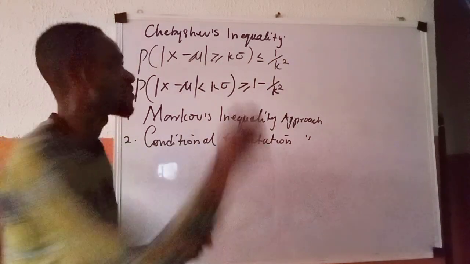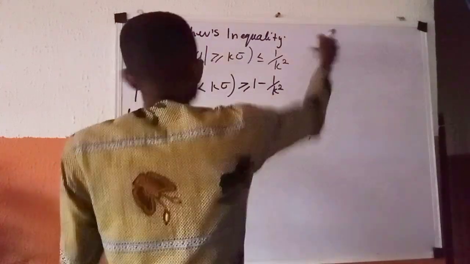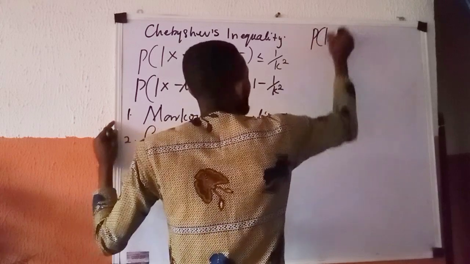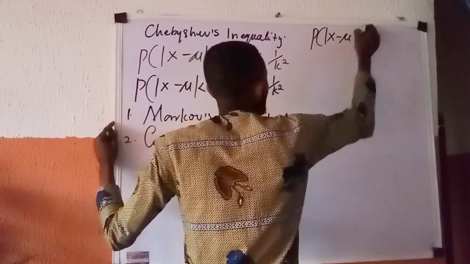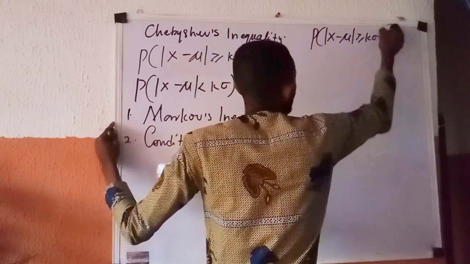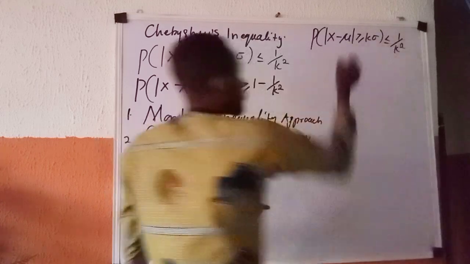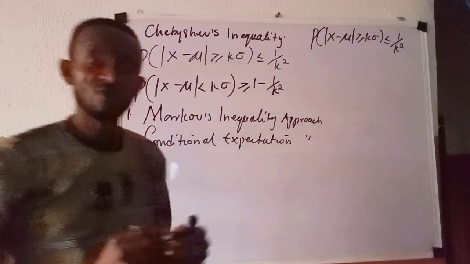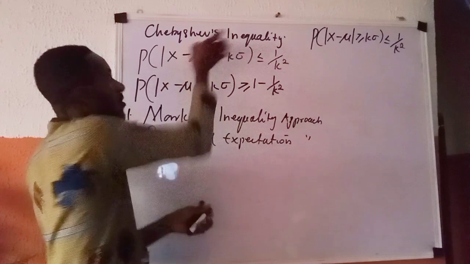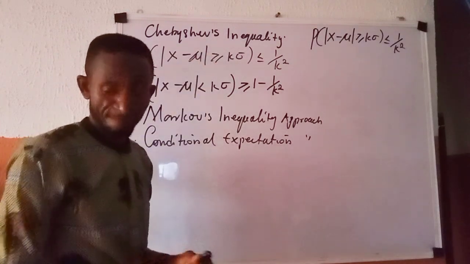What do we want to derive? We want to derive this formula. And this inequality says: the probability of the absolute value of a random variable x from its mean mu greater than or equal to what? K standard deviation, then will be less than or equal to what? 1 all over k raised to power what? 2. This is our interest. That's what we want to derive. So you permit me to clean this side, then write the Markov's inequality approach, and from there we run down the proofs together. Thank you very much.